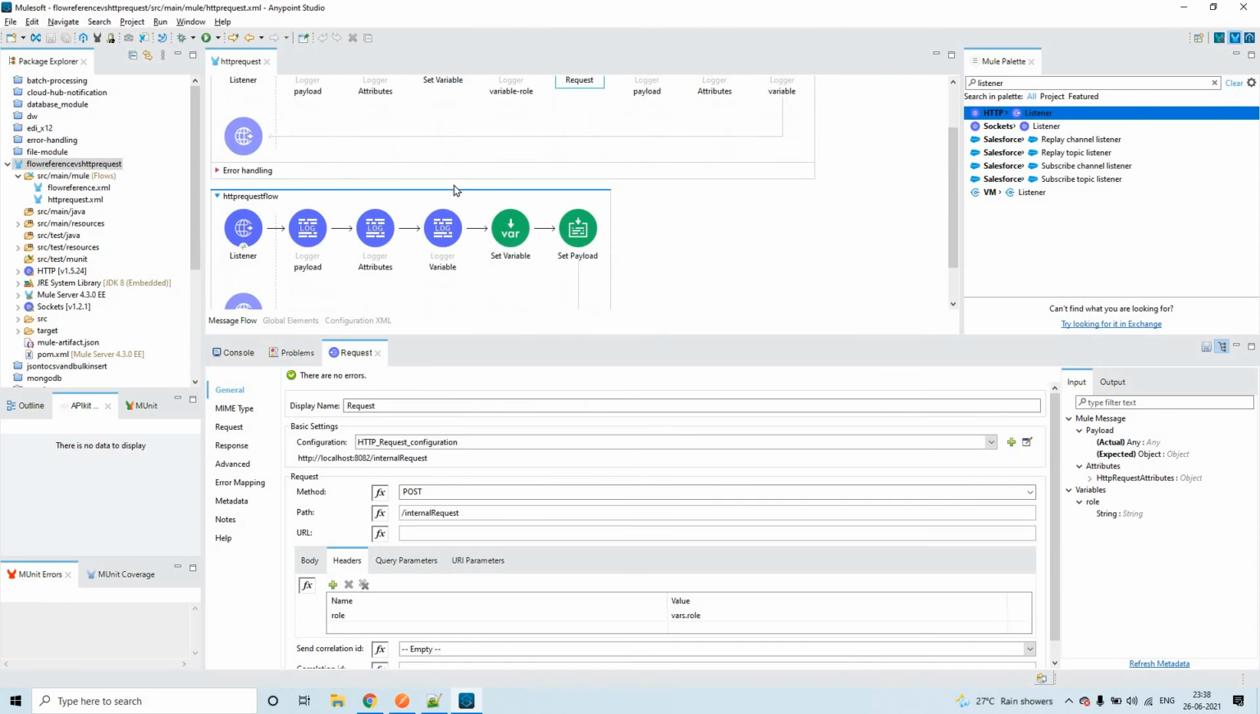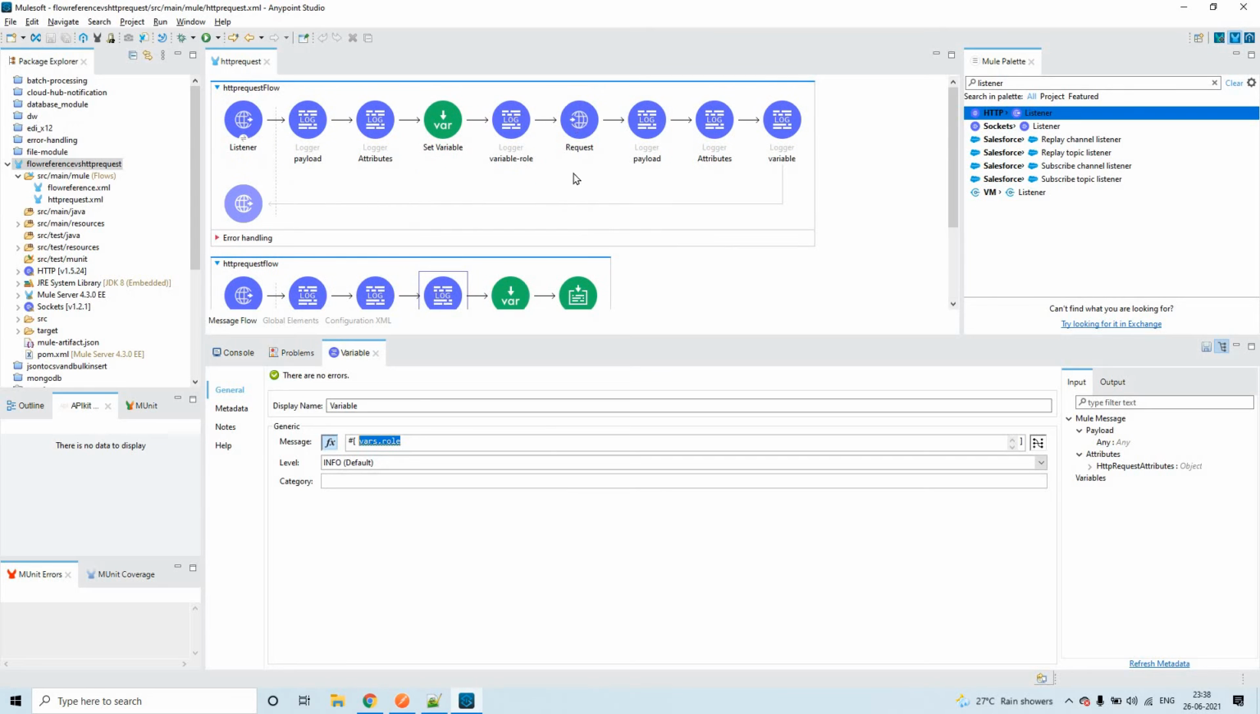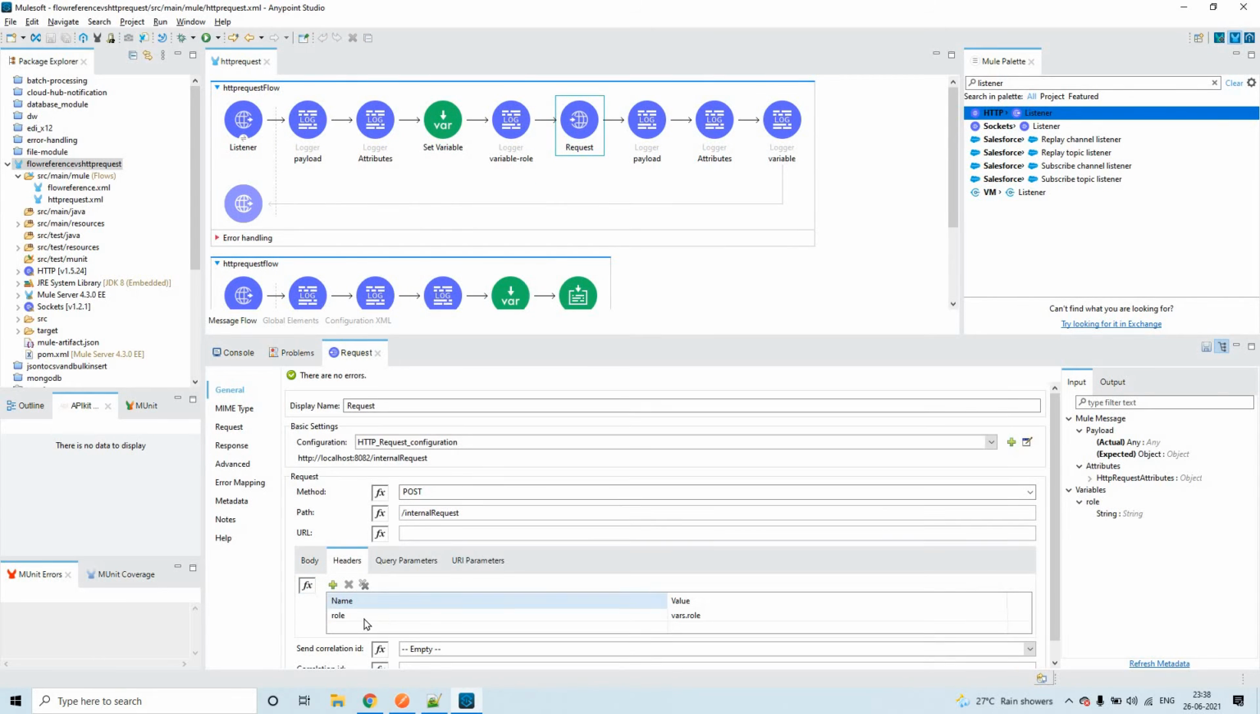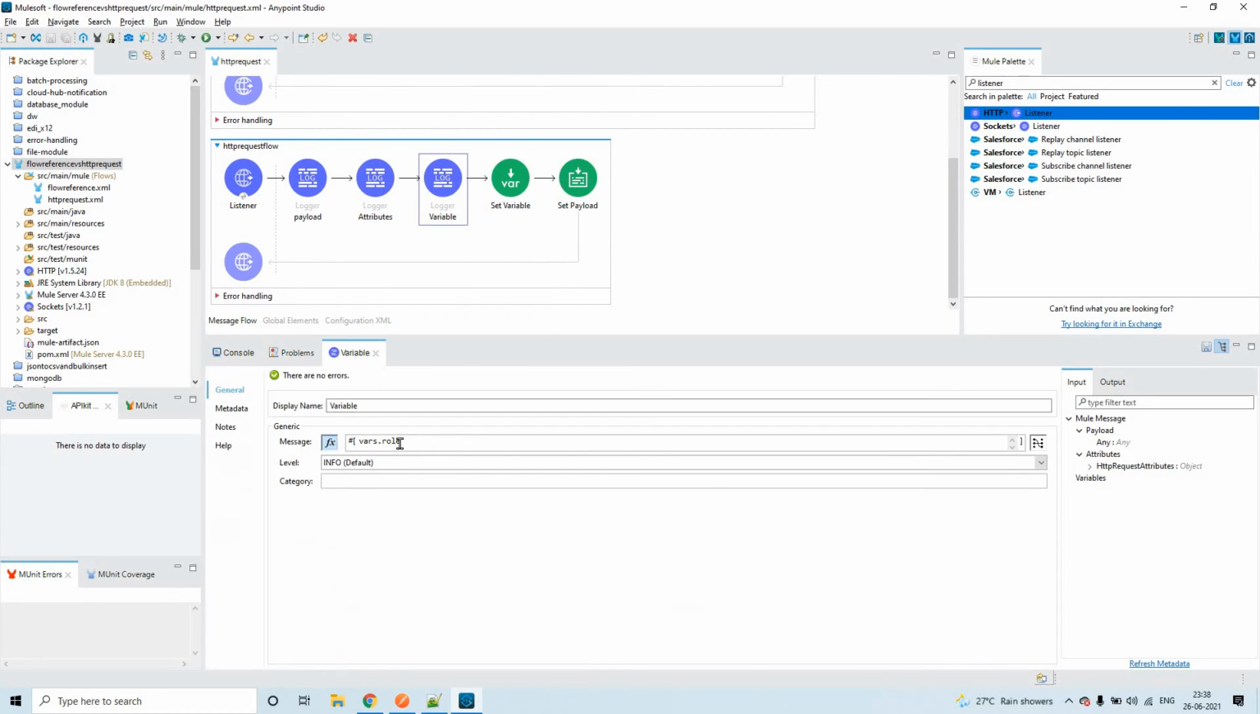Let us see that. Also now here we have to change, right? Previously we were assuming that the variable will be shared, but that is not happening. Now as we have added it into the headers part, we have to fetch that value from headers only. So attributes dot headers dot role. Now we'll see the difference.